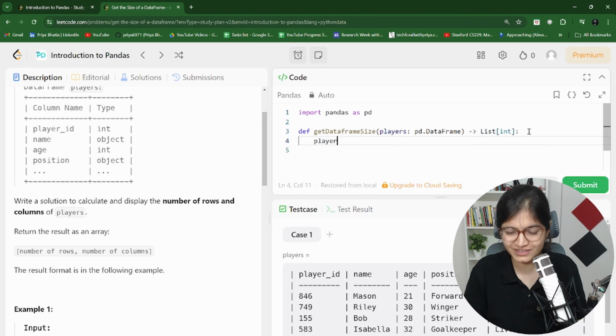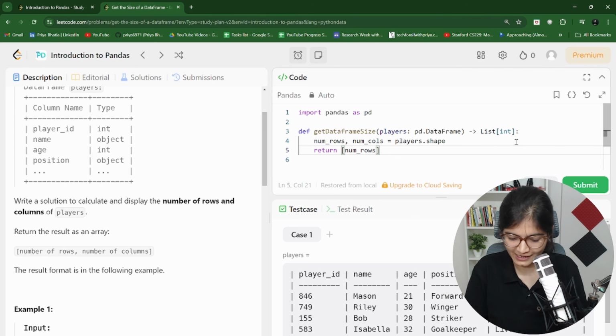I hope everyone knows that we have a function called shape, right? And once you use this function, it will return two things, the number of rows and the number of columns. So I might store this in a variable for the number of rows and a variable for the number of columns equal to this. And finally, we can simply return, in the form of a list, the number of rows and the number of columns, right?